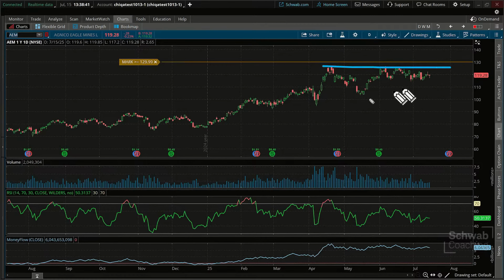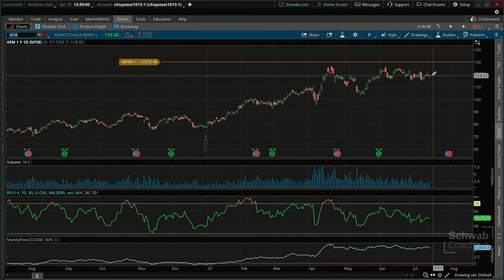Look over here with me. That's a sideways channel, but look at this ascending triangle there. How about that for a line? It's okay, but you could see where we're just kind of holding these higher lows. There is earnings down here, so there is a little bit of a risk factor. We're going to do an early entry on just 50 shares here today.